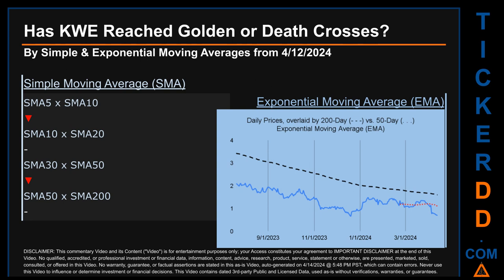Continuing with SMA, we looked across the 5 to 10, the 10 to 20, and the 30 to 50-day ranges to see if golden and death crosses had been reached. We found a death cross signal for the 5 to 10. The 30 to 50. We could not find either a golden cross or a death cross signal for the 10 to 20. The 50 to 200.